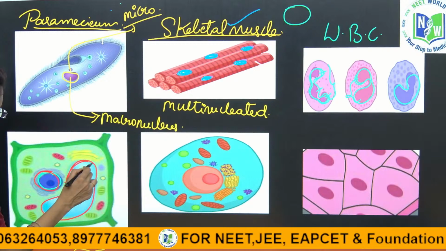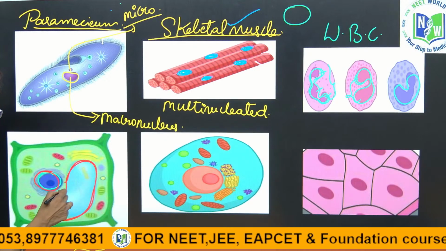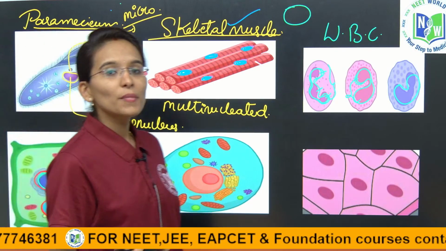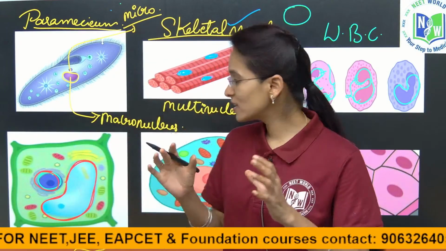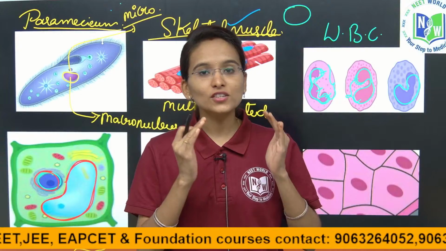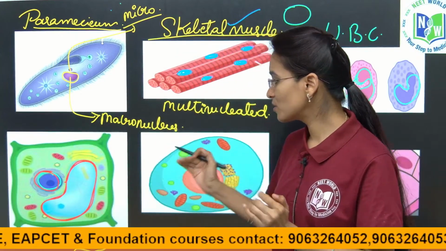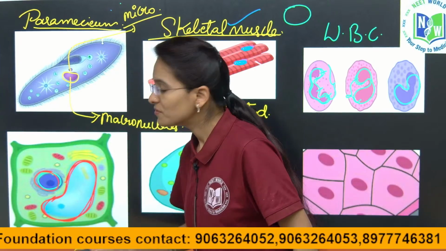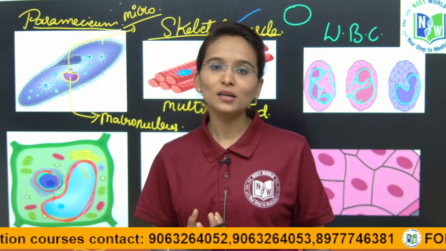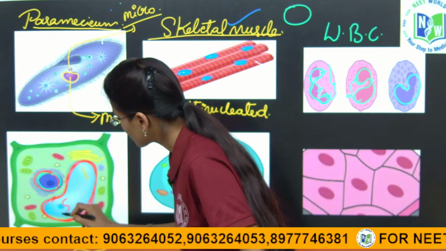This is a vacuole which is going to be present in both plant and animal cells. But in the plant cell, the vacuole is going to occupy the major portion when compared to the nucleus. Can you see? Yes, this is a vacuole which is going to contain the fluid filled material called sap.